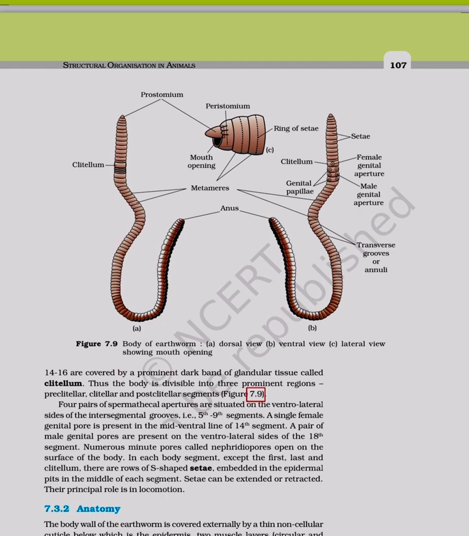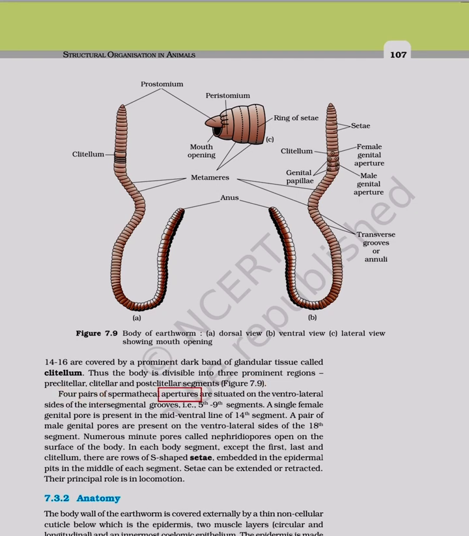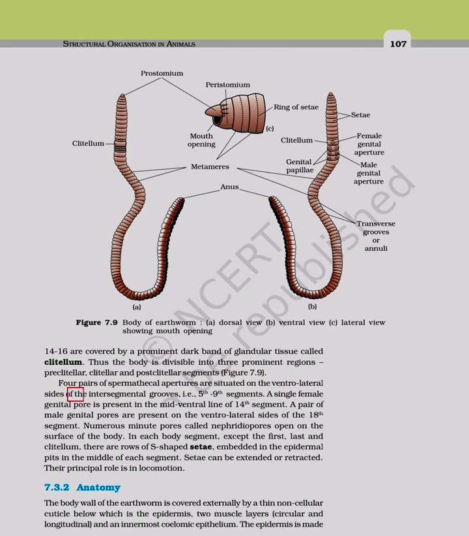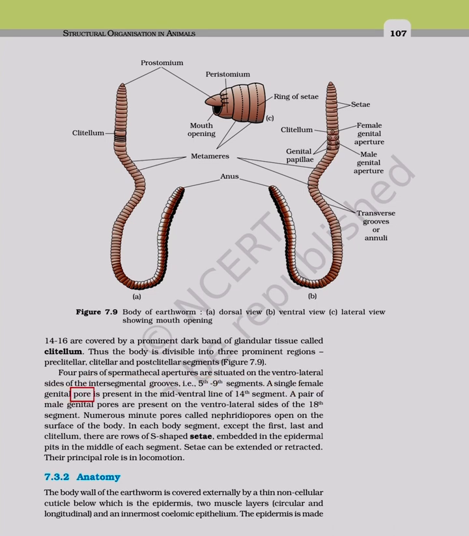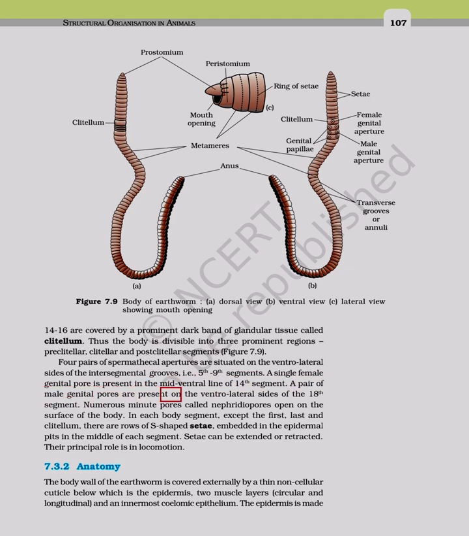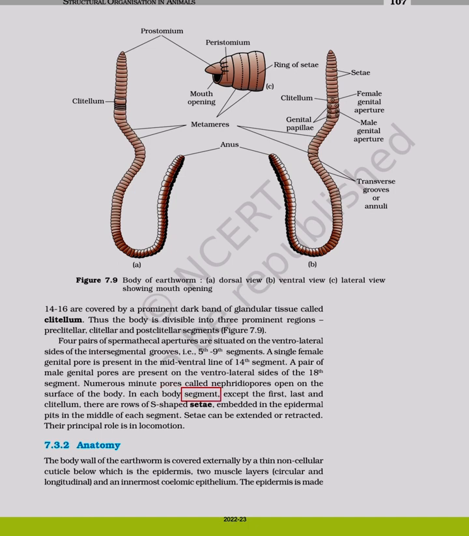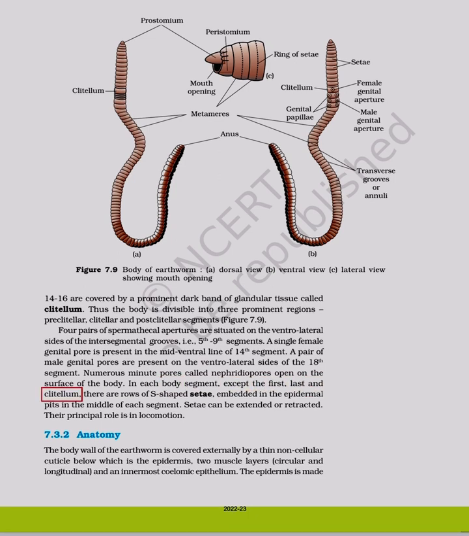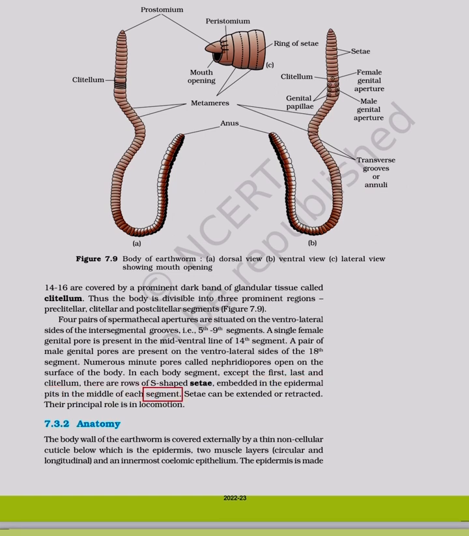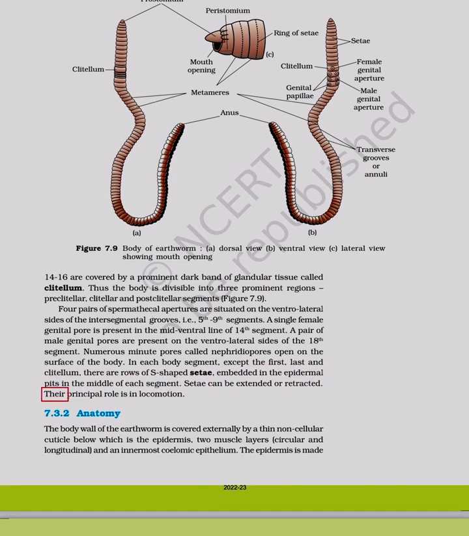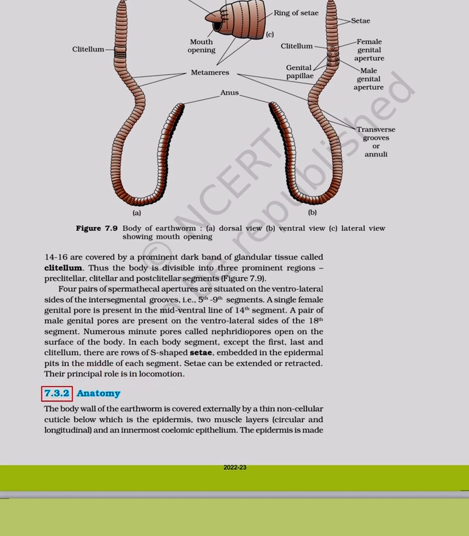Figure 7.9. Four pairs of spermathecal apertures are situated on the ventrolateral sides of the intersegmental grooves, that is, 5th to 9th segments. A single female genital pore is present in the mid-ventral line of the 14th segment. A pair of male genital pores are present on the ventrolateral sides of the 18th segment. Numerous minute pores called nephridia pores open on the surface of the body, in each body segment, except the first, last and clitellum. There are rows of S-shaped setae, embedded in the epidermal pits in the middle of each segment. Setae can be extended or retracted. Their principal role is in locomotion.